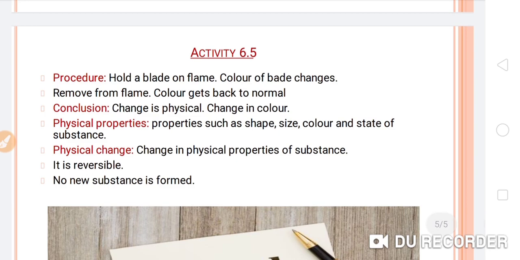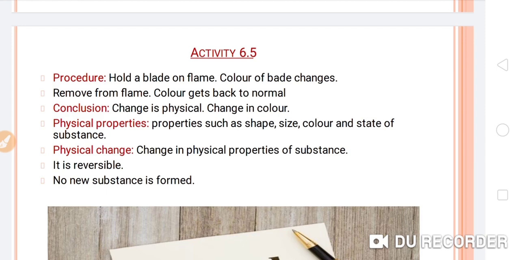Now activity number 6.5. Procedure: hold a blade on a flame, the color of the blade changes, remove it from the flame, and the color returns to normal. On heating, its color changes to yellowish red, but when removed from the flame, it returns to its original color. Conclusion: the change is physical, a change in color only.